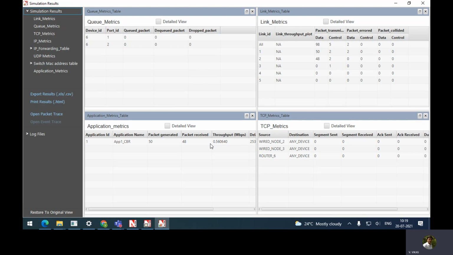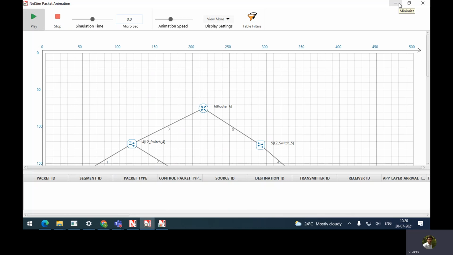We are going to have three windows. One is simulation results, we will come back to that later. Minimize. Another one is network packet animation. The other window is where you have created your network. First we will try to observe the NetSim packet animation. We will reduce the animation speed so that we can clearly capture what is happening.